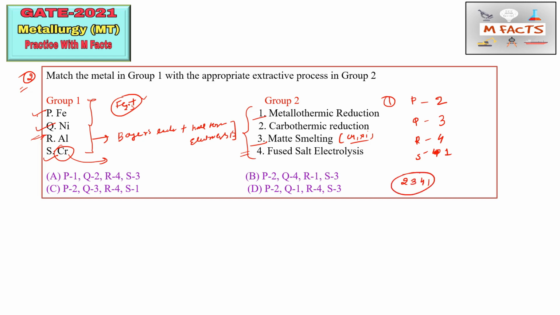So the options which start with something other than 2 we can cross. So A option is wrong. Next option is B, which is 2 4 1 3. We have 2 3 4 1, so this is also wrong. D option is 2 1 4 3, so this is also wrong. Next is 2 3 4 1, so this C option is correct here. So this is the concept behind this question, and I hope this will be useful for GATE metallurgy practice.